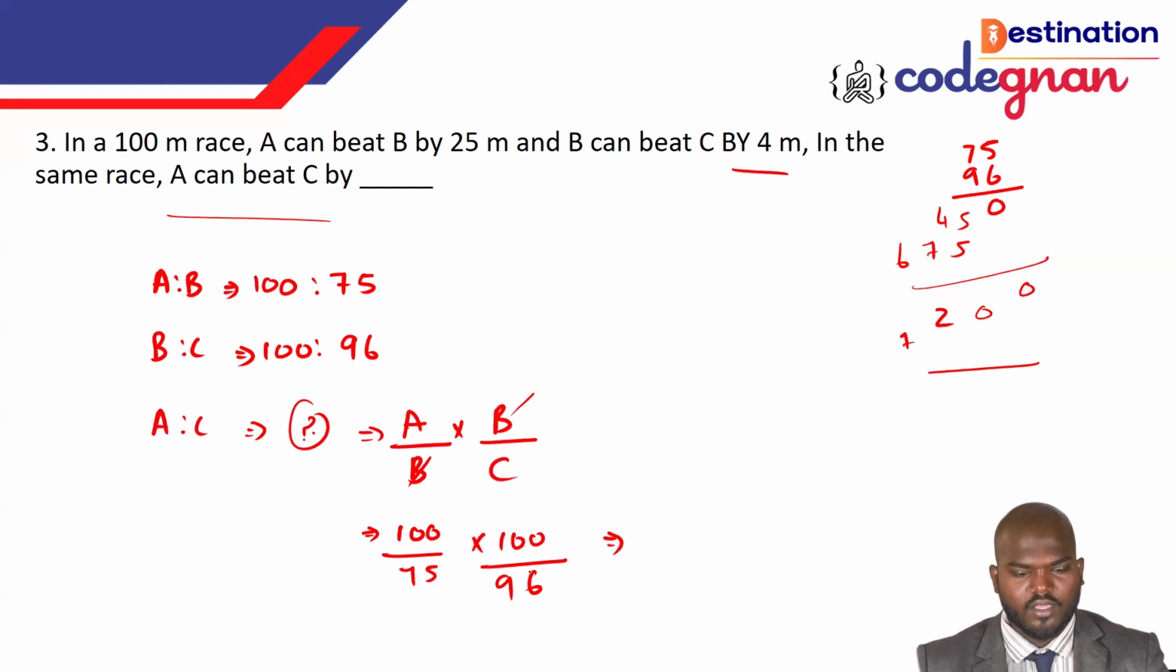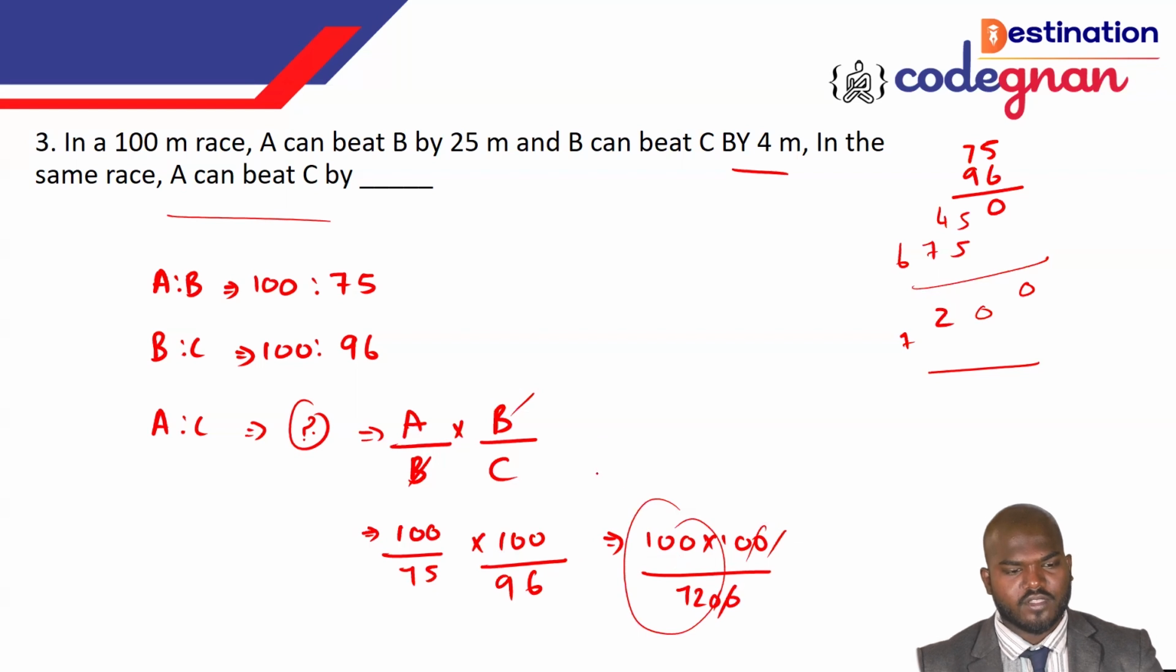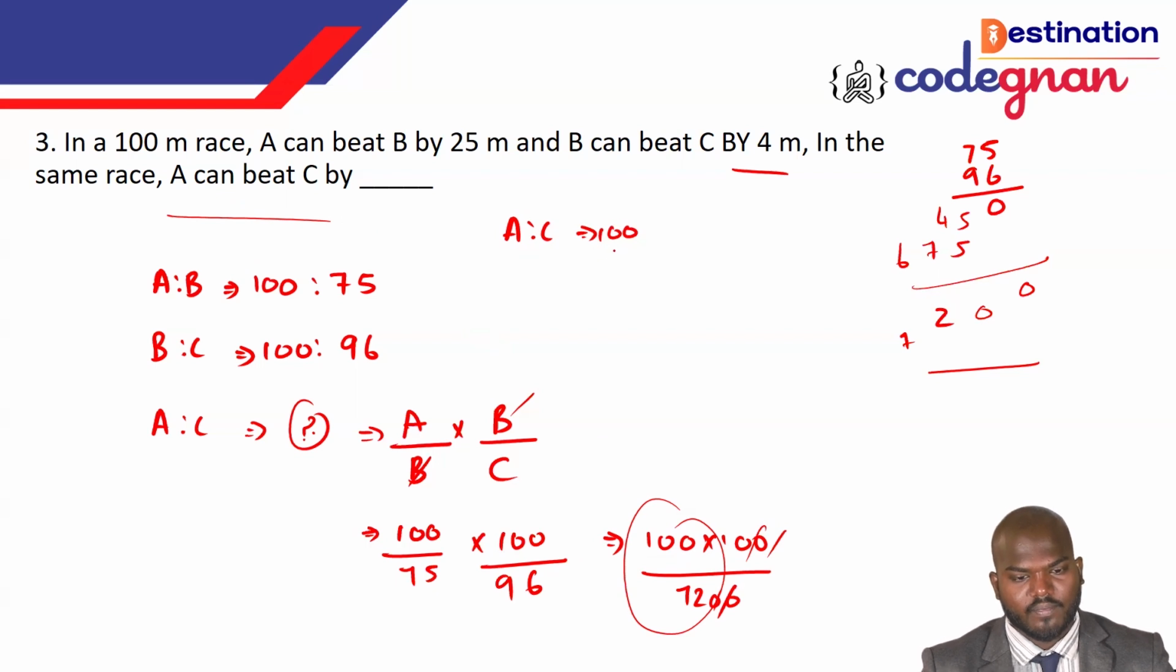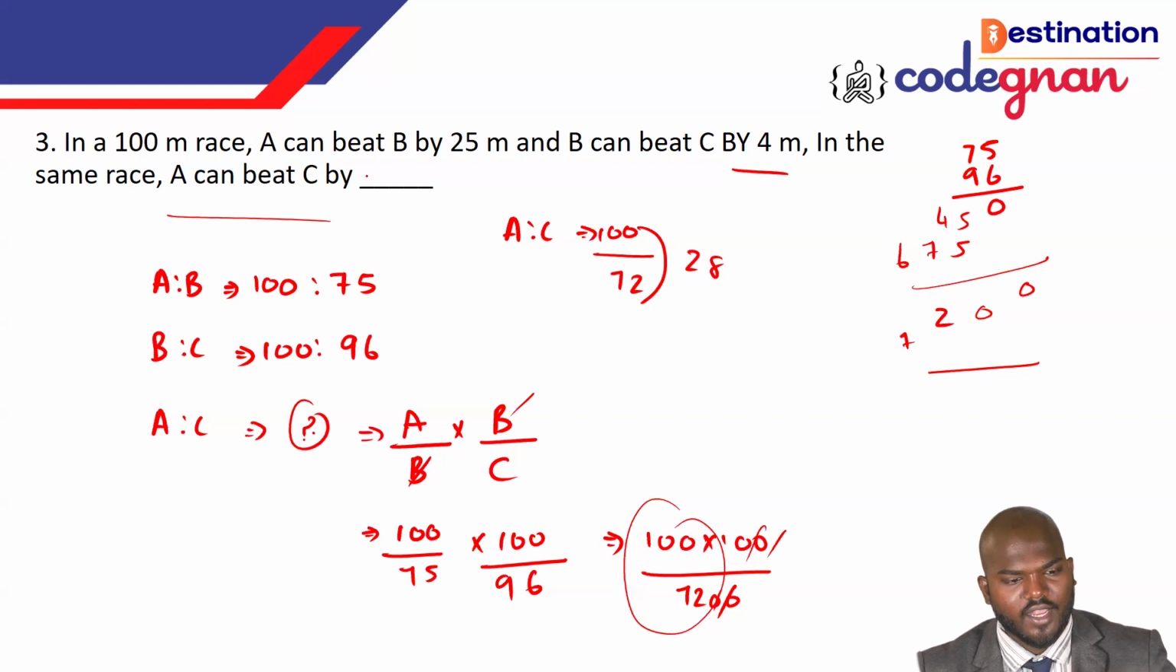Okay, so 100 times 100 over 7200 means the zeros get cancelled. You're left with a value 100 over 72. So this is the value of A is to C, we can say. Now A is to C is 100 meter, guys, 100 by 72, that is the ratio, right? You can say that A beat C by 28 meter. If you take the difference, that will give you the value 28. So the answer you will get here is 28 meter.